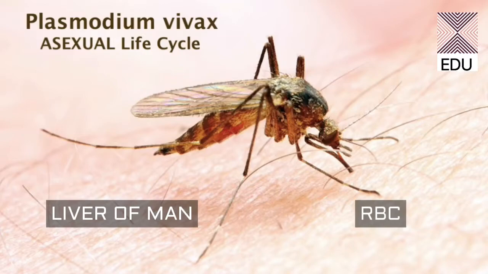So you should be clear over here that the life cycle was divided into two parts, asexual and sexual. The asexual part was in man, and sexual was in mosquito. Now the asexual part in man is further divided into two parts. First is in the liver, second is in the RBCs.